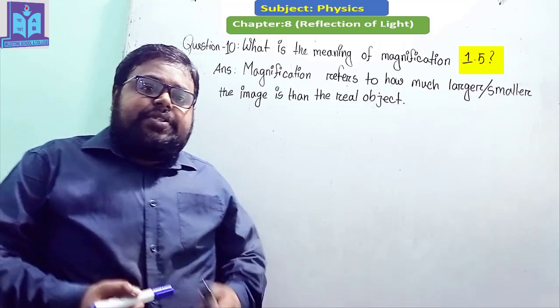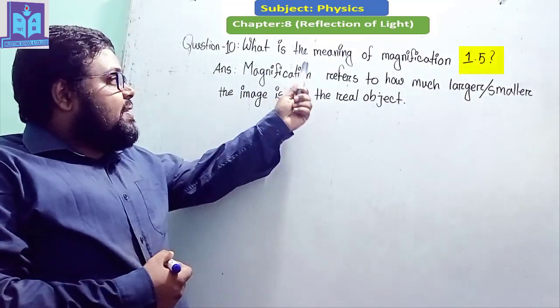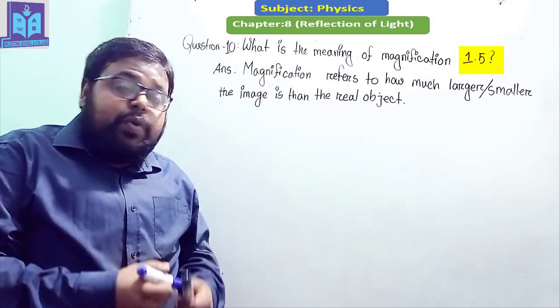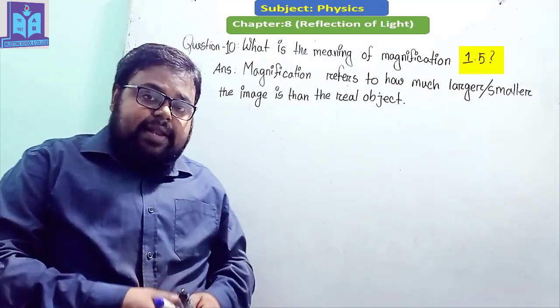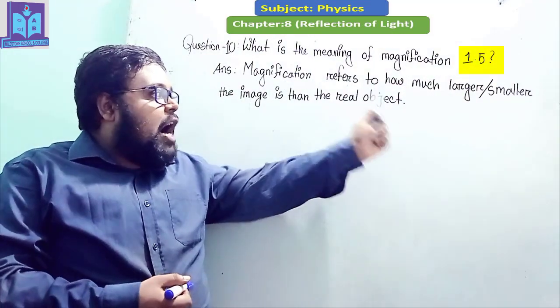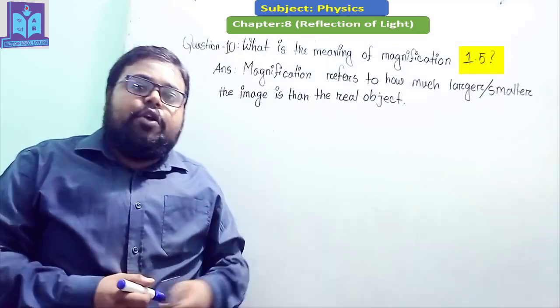Dear student, our today's last topic is, what is the meaning of magnification 1.5? Do you know what is the meaning of magnification 1.5? Okay, let me explain it. Magnification refers to how much larger or smaller the image is than the real object.